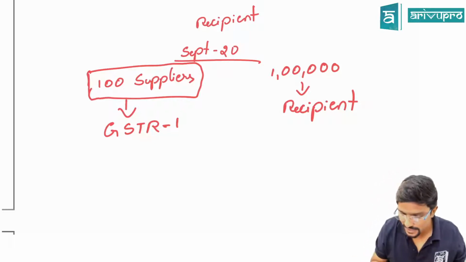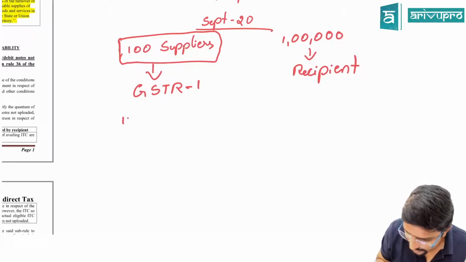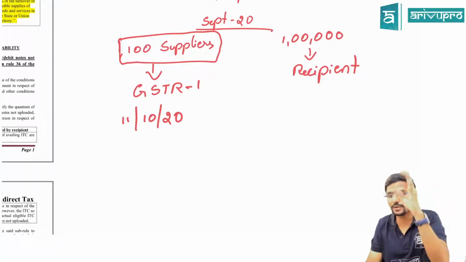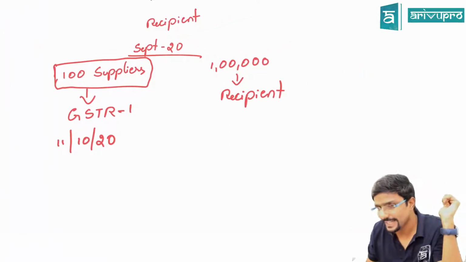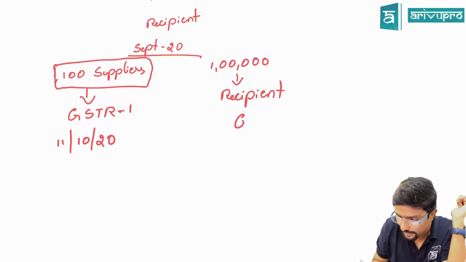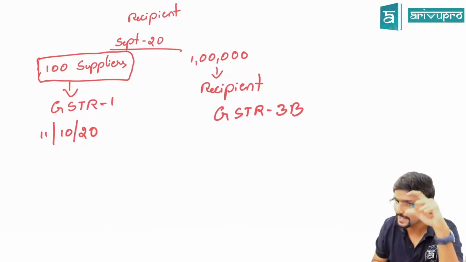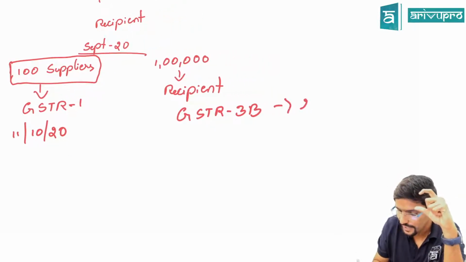So when they are filing their GSTR 1, they should have told, I have supplied so and so goods for so and so person on this day, on which I have collected a tax of this much and I have remitted to the government. He has to give the information in GSTR 1. Okay, and this GSTR 1 has to be filed within 11th of October. Agree na? For September, 11th of October it has to be filed. Okay, now recipient can take a credit in GSTR 3B. Sir, GSTR 3B is also monthly return. It is a monthly return which has to be filed within 20th of next month.